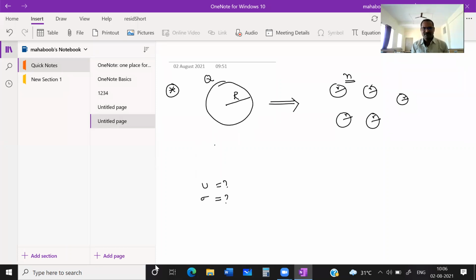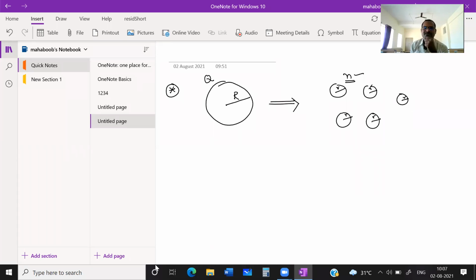Students, first of all, see here, what happened? A bigger drop collapsed into smaller drops of equal size. Small n drops are formed. So what will remain the same? Mass remains the same, according to the law of conservation of mass.